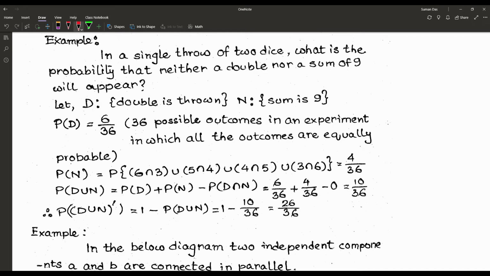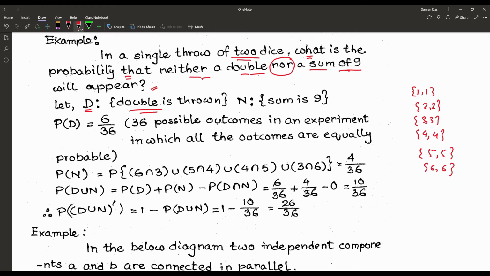In a single throw of 2 dice, now we are throwing 2 dice. What is the probability that neither a double nor a sum of 9 will appear? Now the question is just changing here, nor. Neither a double nor a sum of 9. Suppose we are proceeding with the event name D, that is double is thrown. Double means it may be 1 1 or 2 2 or 3 3 or 4 4 or 5 5 or 6 6.